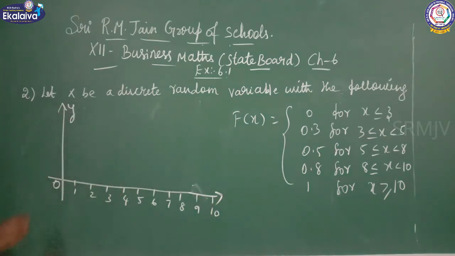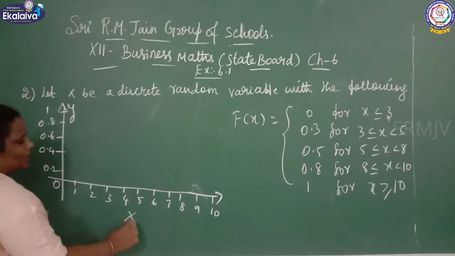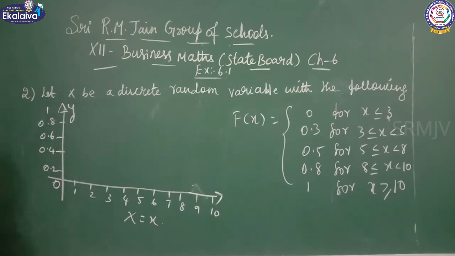Here you are getting the values 0.2, 0.4, 0.6, 0.8 and 1. See, here you can take capital X equal to x, and this one you are going to take as f of x.